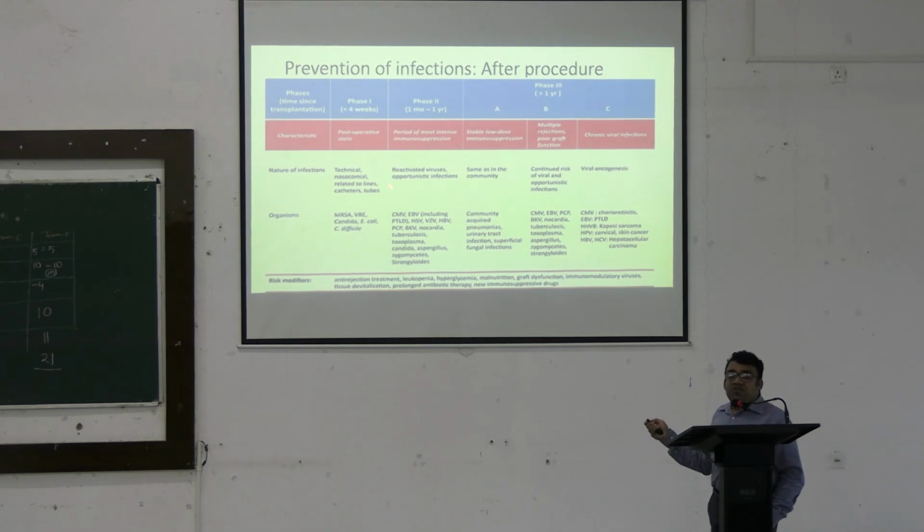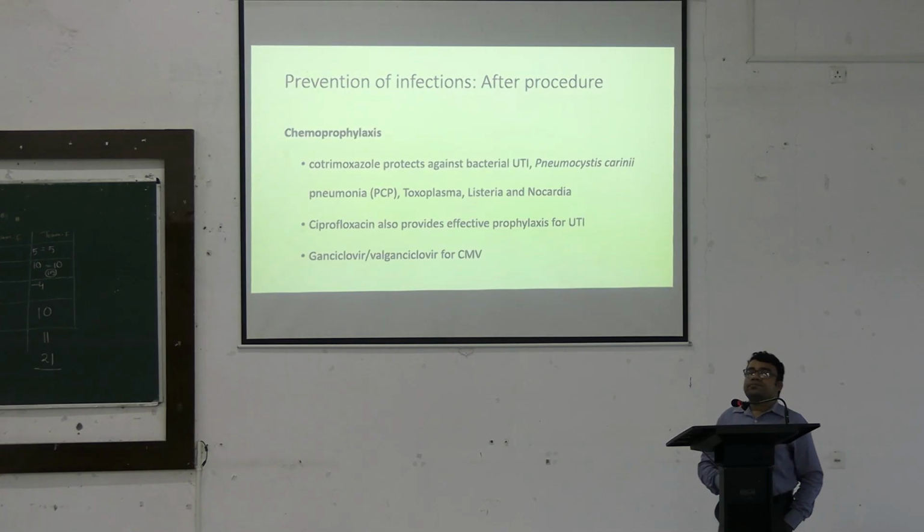And similarly, after that period, from 1 month to the 1 year phase, we can find reactivated viruses. That means viruses which are present either in the donated organ or the patient may reactivate. These would include the various viruses or infections acquired from the community. Now, why are these important?